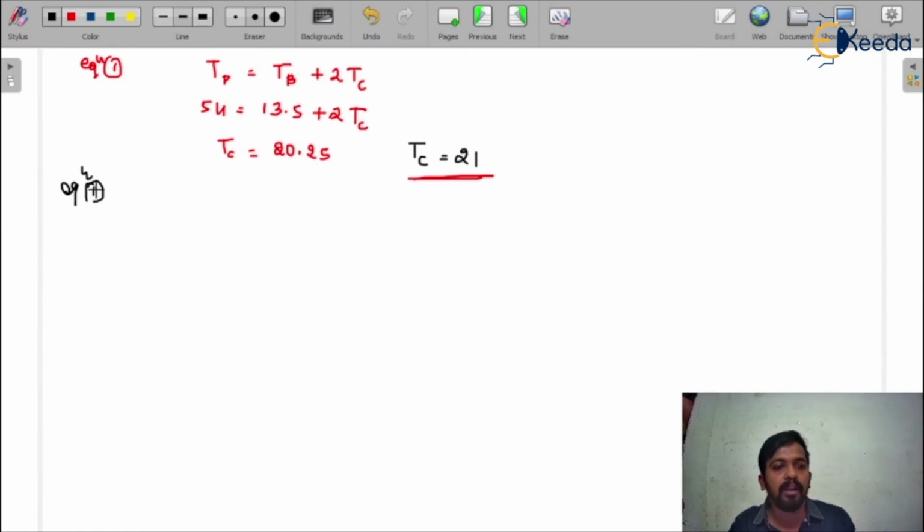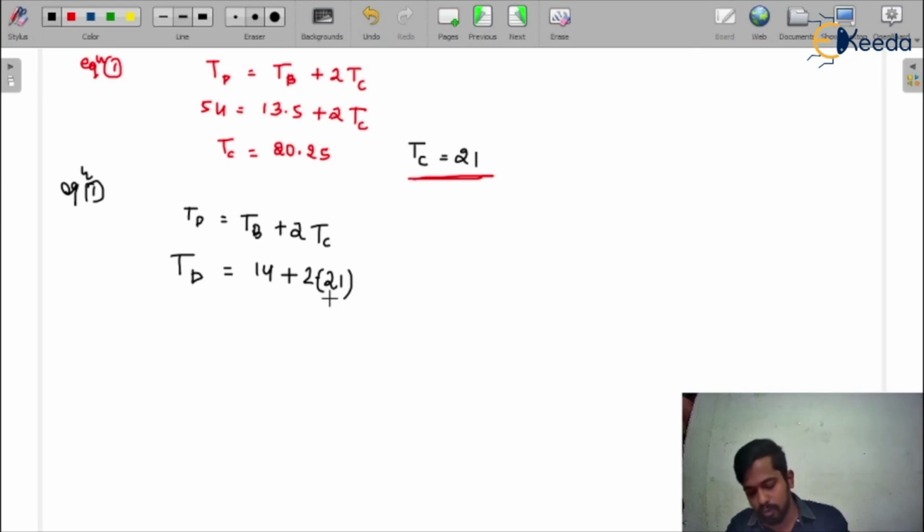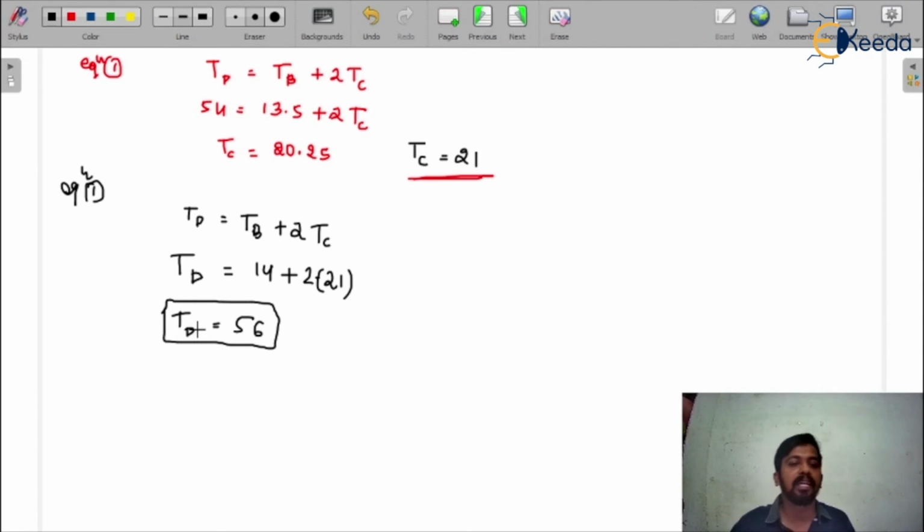So equation number 1: TD is equal to TB plus 2 times TC. We have to calculate the exact number of teeth on gear D. TB we have considered 14, plus 2 times 21, the number of teeth on gear C. When you solve this, you get the number of teeth on gear D as 56. That is the exact number of teeth on gear D.